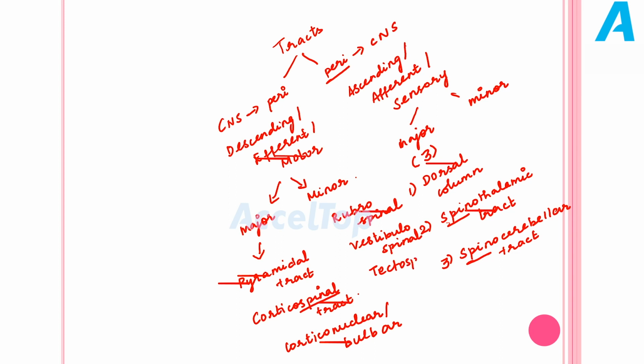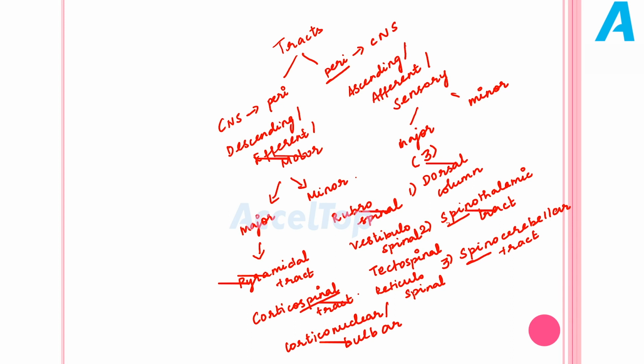Tectospinal. Reticulospinal. So these are the minor descending tracts. Just remember, as I have told, anything that ends with spinal will be a descending tract. So we have rubrospinal, vestibulospinal, tectospinal and reticulospinal.